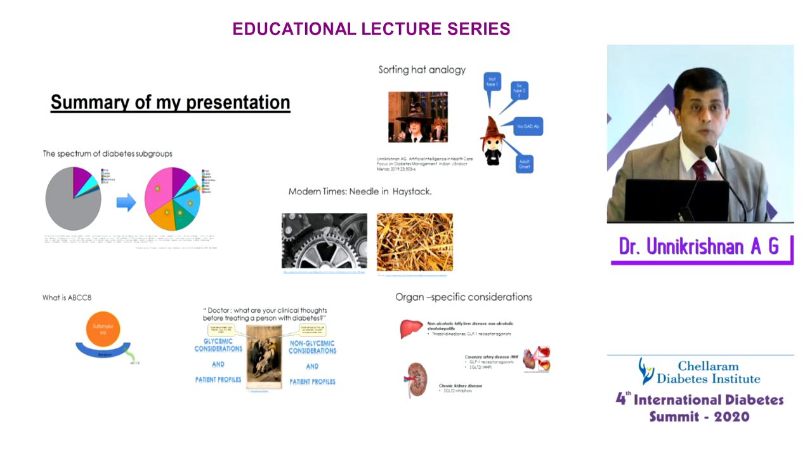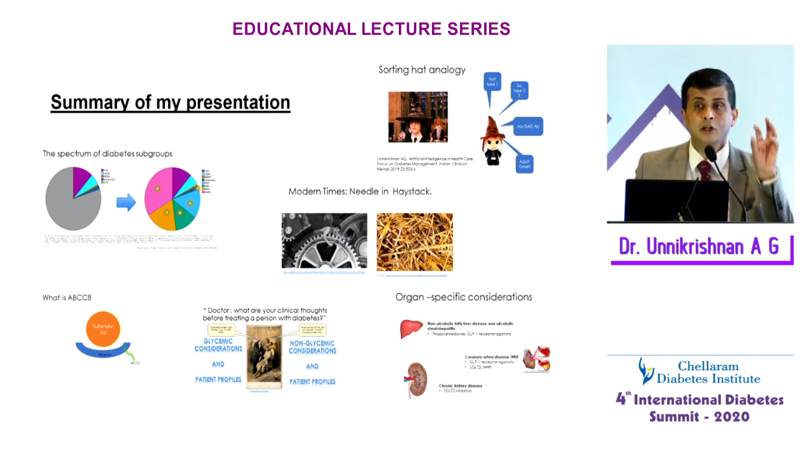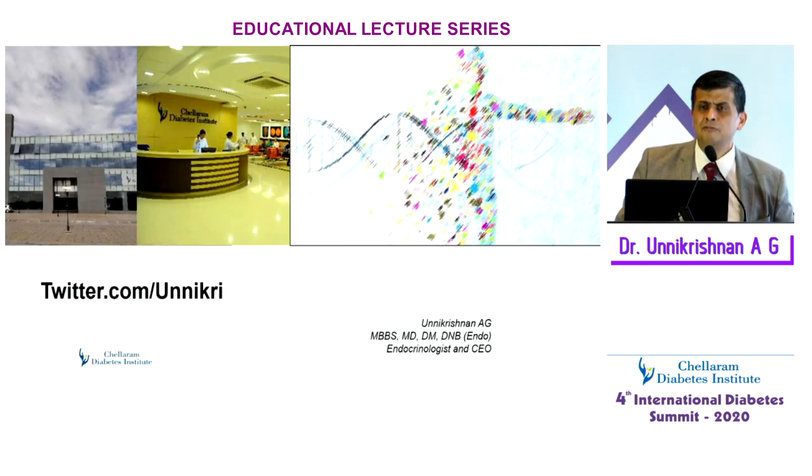I also talked about organ-specific considerations where you can look at the liver disease or heart disease and then choose therapies. And the gist of all this is that, friends, we can practice precision medicine sitting in our little busy OPD, in our own little diabetes clinics and do the best for our patients. We don't need some esoteric genetic test. All we require is a little bit of common sense, a little bit of understanding of the evidence, and of course, empathy for the patient.